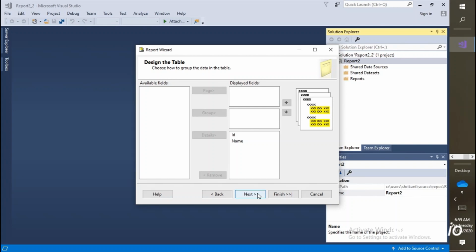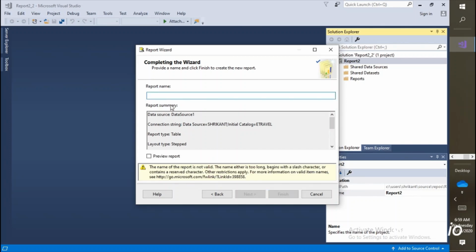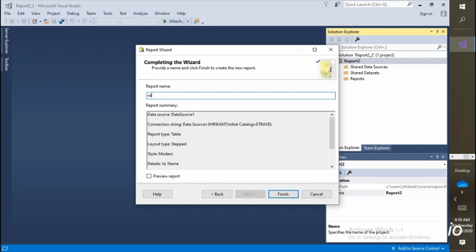Once we design and understand it carefully, we can design any kind of report. Fine, click on next. Now it will ask you the name for the report, so I'm giving it RDL1, and it will show you all the steps and other stuff.